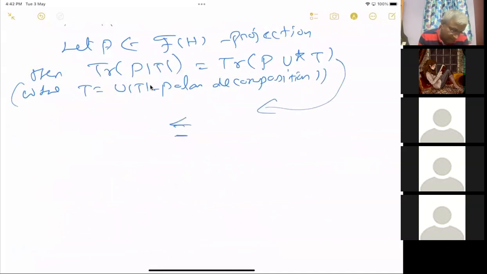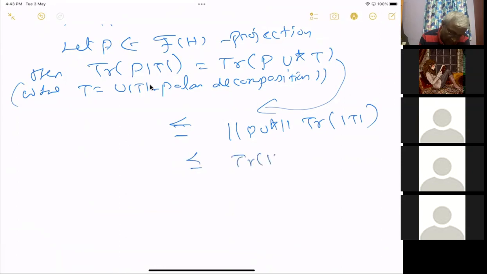Now we know that that is less than or equal to the norm of P U star times trace of mod T. Now you know that P is a projection, which has norm 1, and U star is a partial isometry, which also has norm 1. A partial isometry is zero on one subspace and an isometry on the orthogonal subspace. So the product will have norm 1, and this is less than or equal to the trace of mod T.